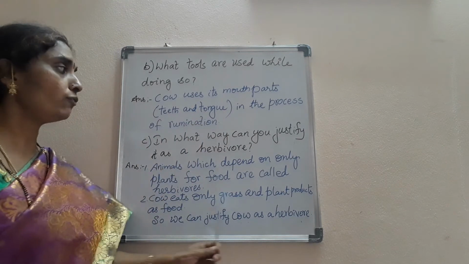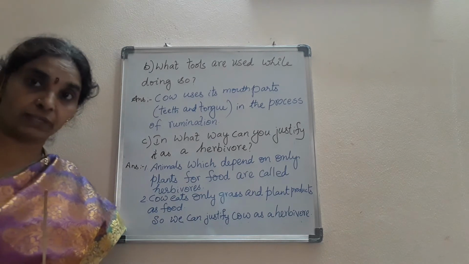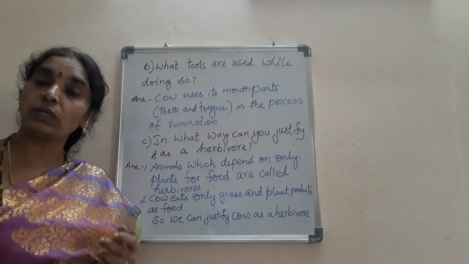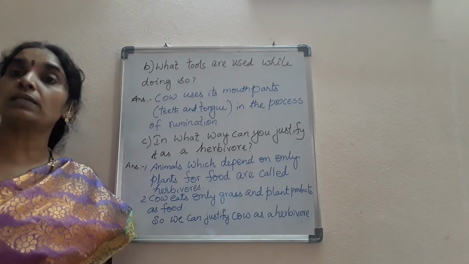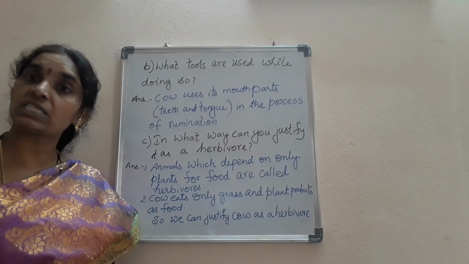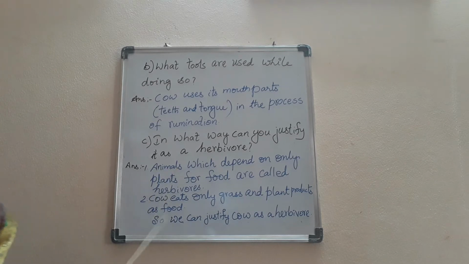Next, in what way can you justify the cow as a herbivore? We can see it as a herbivore because the animals which depend on only plants and plant products for their food are called herbivores. As the cow depends on only plants and plant products for its food, we can justify it as a herbivore. See here, the same points I have written here. Read out clearly. Animals which depend on only plants for food are called herbivores. Cow eats only grass and plant products as food. So we can justify cow as a herbivore.